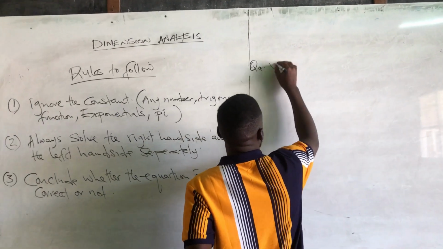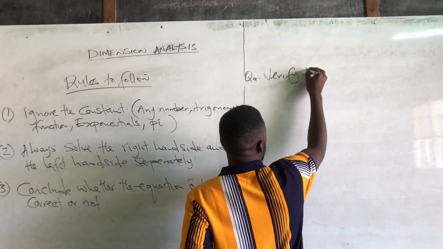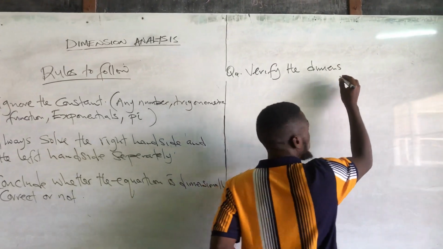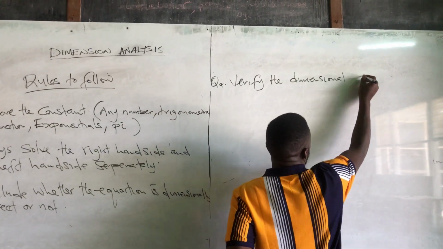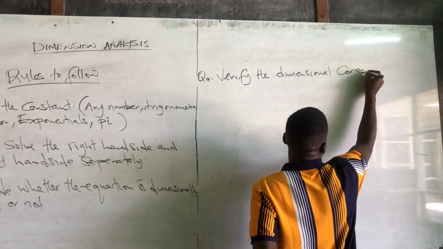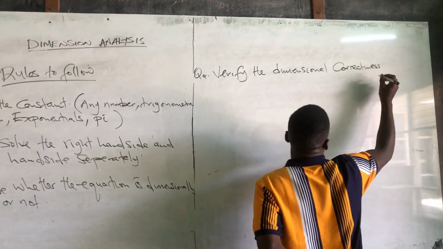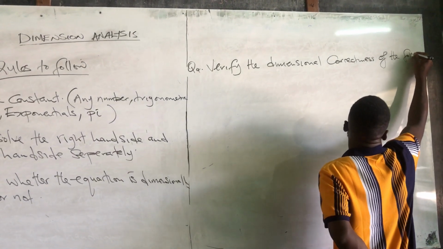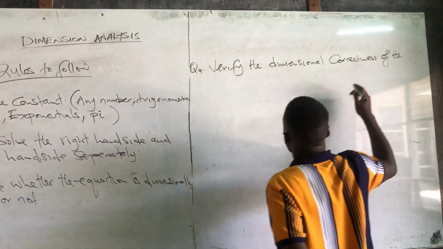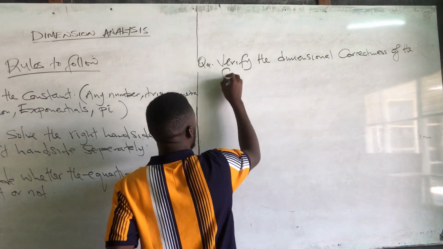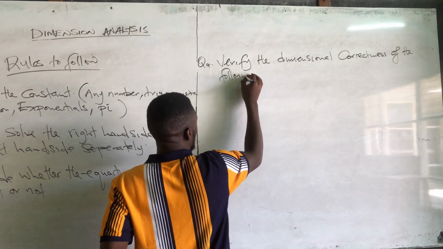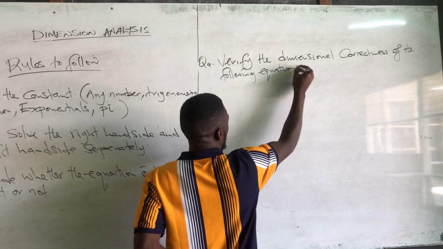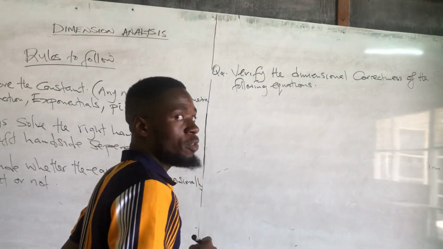Question 4: verify the dimensional correctness of the following equations.